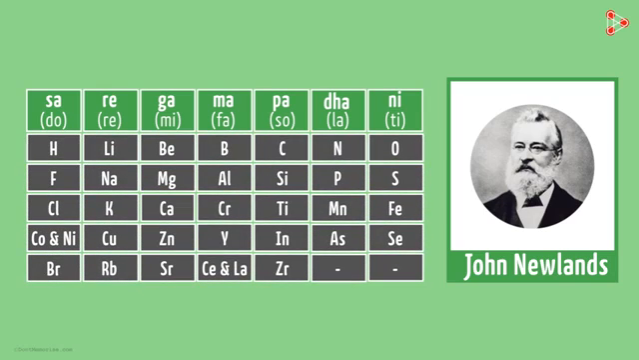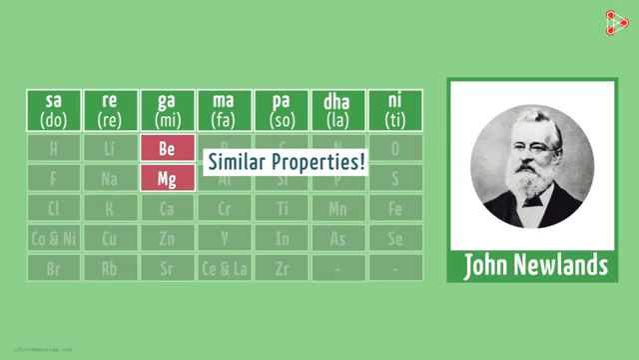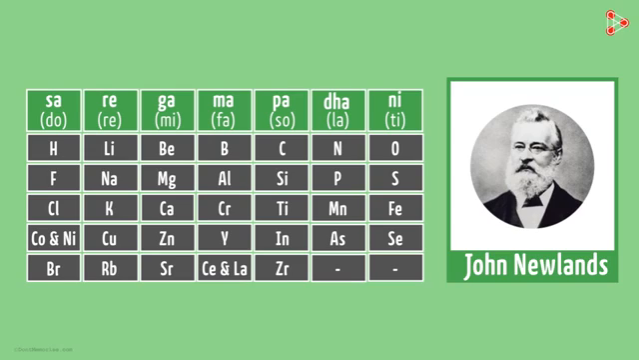This is how Newland arranged the elements in a table. For instance, as we can see here, if we consider lithium, then the 8th element after it would be sodium. You would be amazed to know that they both share similar properties. Next immediate examples would be that of beryllium and magnesium. Even these are at positions such that magnesium is 8 places away from beryllium. And yes, they both do resemble each other. With this analogy, Newland named the grouping system of elements the law of octaves, also known as Newland's law of octaves.